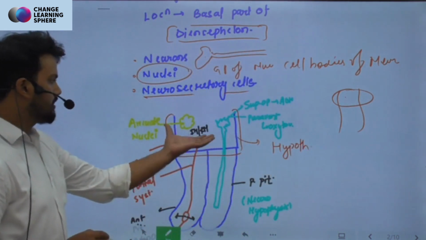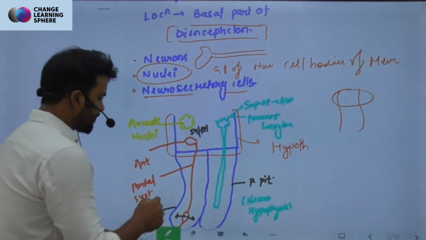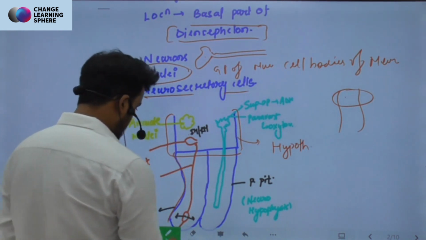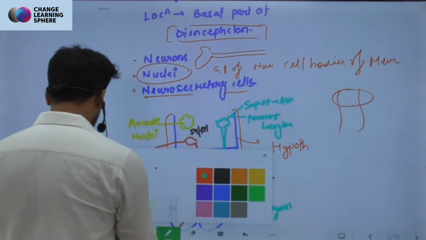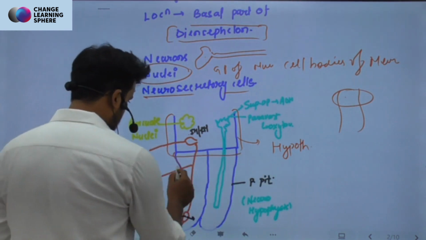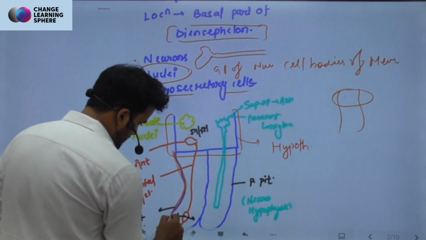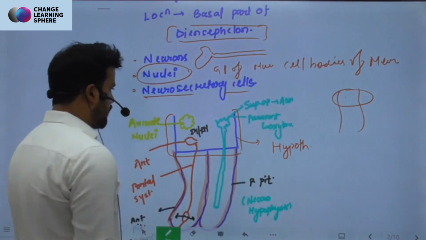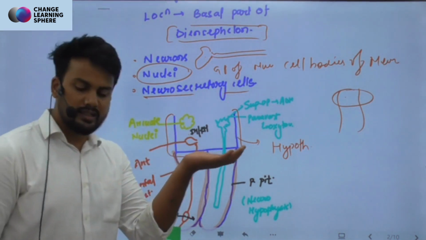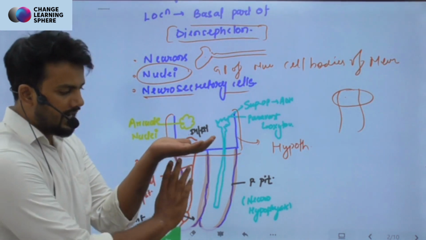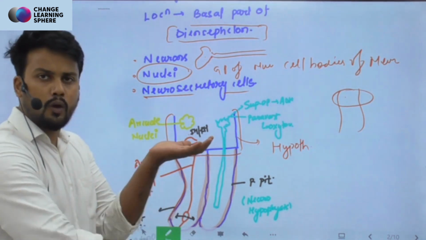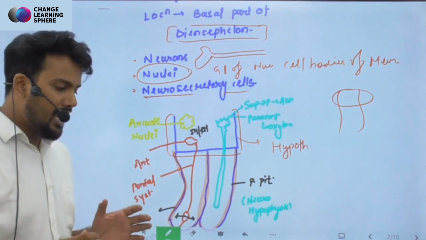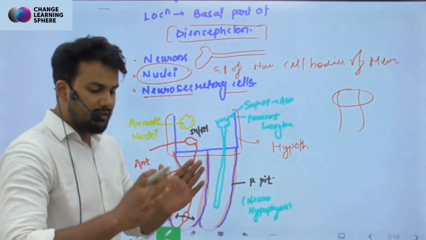Below this hypothalamus, this part which I'm highlighting right now is our pituitary. The pituitary gland is hanging from the hypothalamus like a stalk, right? So the pituitary gland is just below the hypothalamus, and it can be divided into two parts.